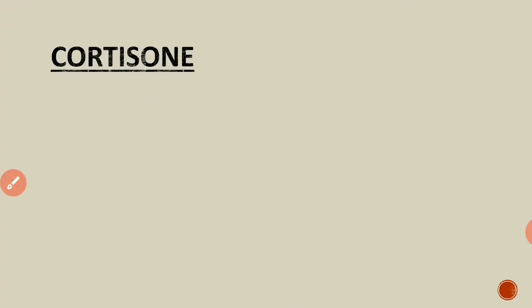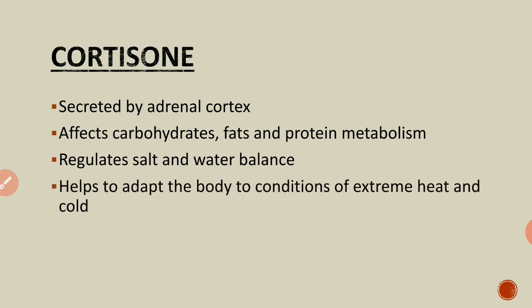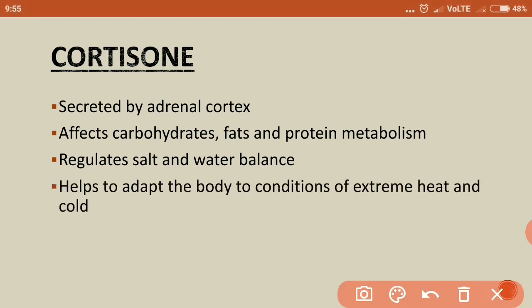The next hormone is cortisone. This hormone is secreted by the adrenal cortex. And what are its functions? It affects carbohydrate, fat and protein metabolism. It also regulates the salt and water balance in our body, and it helps to adapt the body to conditions of extreme heat and cold.